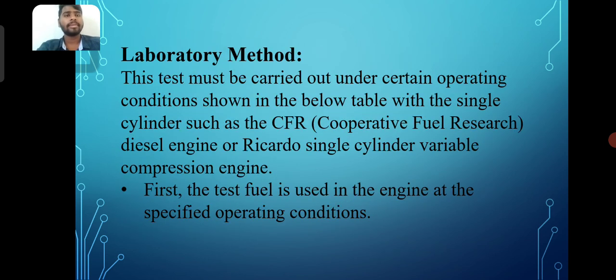Now the laboratory method. This test must be carried out under certain operating conditions, shown in the below table, with a single cylinder engine such as the CFR, cooperative fuel research, diesel engine, or the Ricardo single cylinder variable compression engine. First, the test fuel is used in the engine at the specified operating conditions.